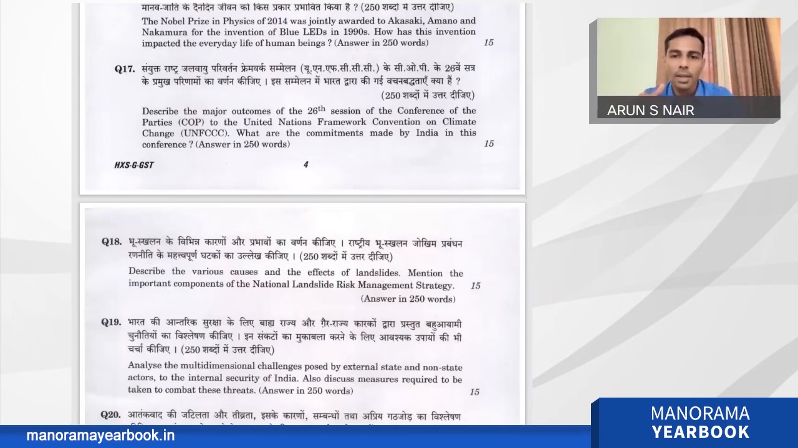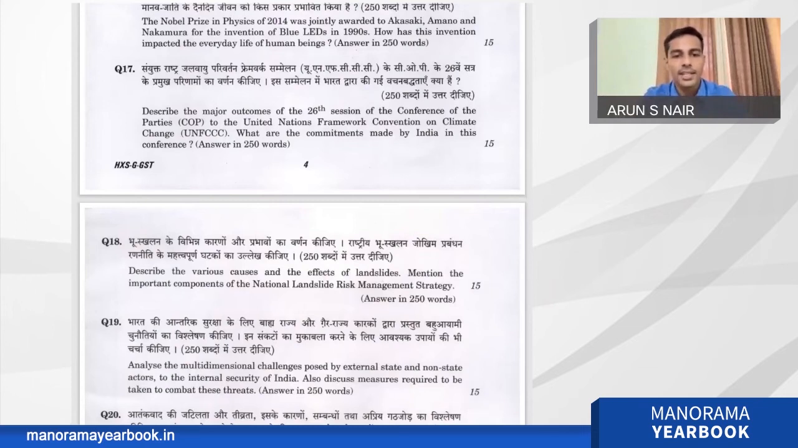And what are the commitments made by India? I think there is a 5-point commitment which was made by the Honorable Prime Minister of India in the meeting, the Panchamrit, as they are calling it. These 5 points should be mentioned, and those 5 points are very important. I think most of the candidates know. So it's a direct question.